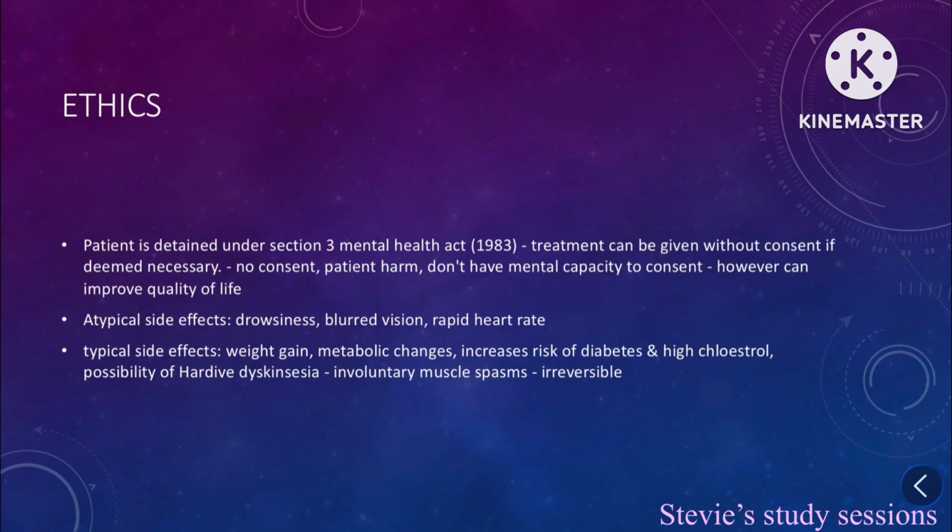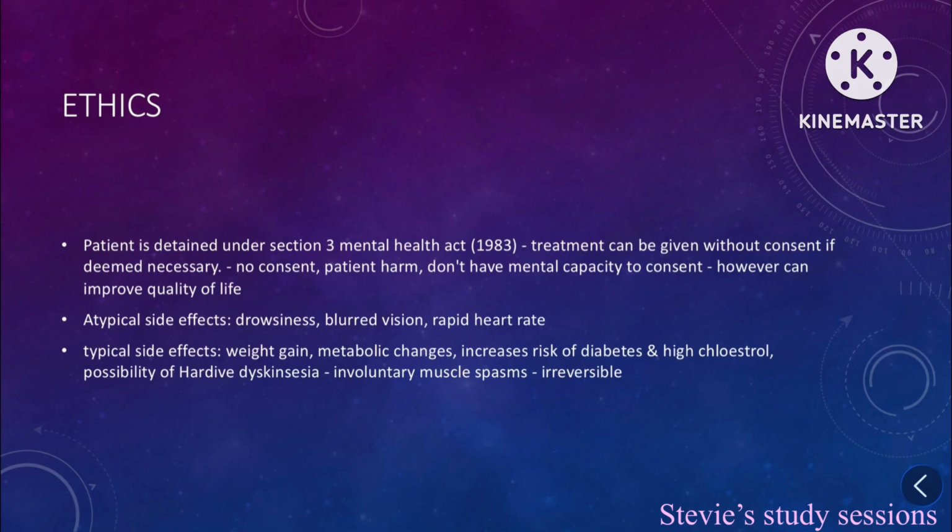Ethics. If necessary, schizophrenic patients can be detained under the Section 3 Mental Health Act 1983. Treatment can be given without consent if deemed necessary. No consent can lead to patient harm. However, some schizophrenic patients won't have the mental capacity to consent to the treatment. The lack of consent can be justified by it improving a schizophrenic's life. Atypical drugs have horrible side effects like drowsiness, blurred vision, and rapid heart rate.